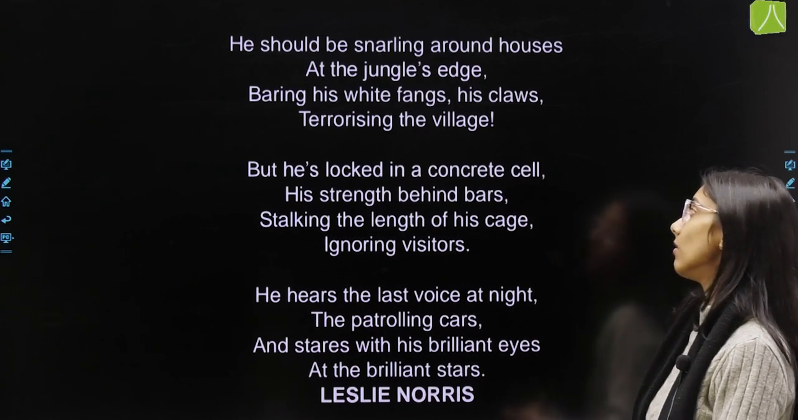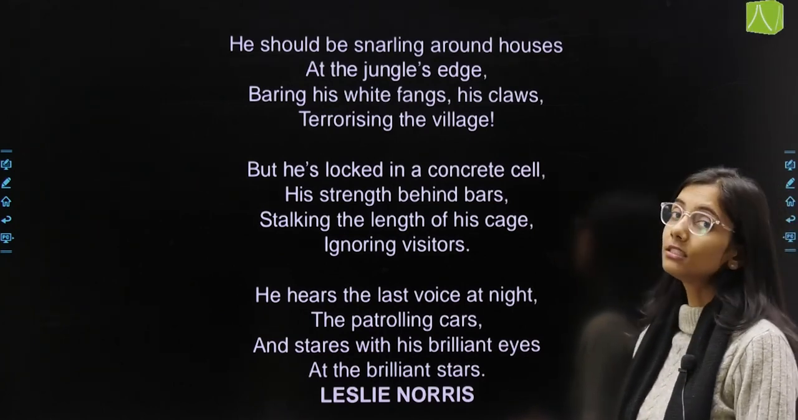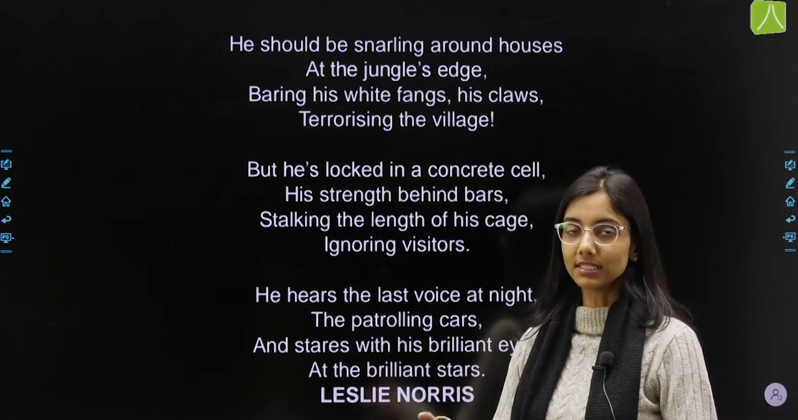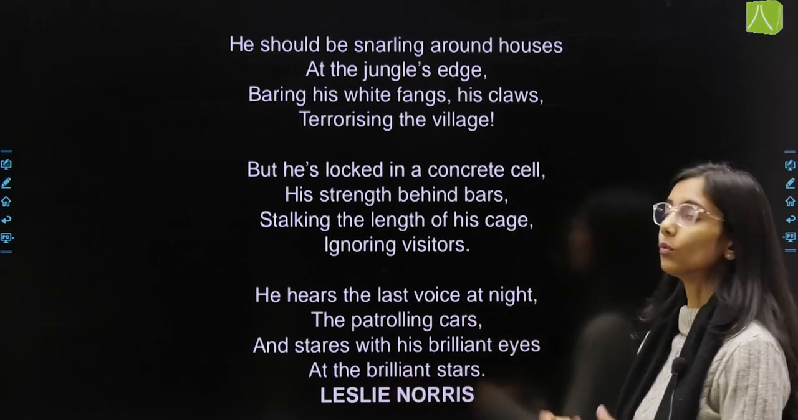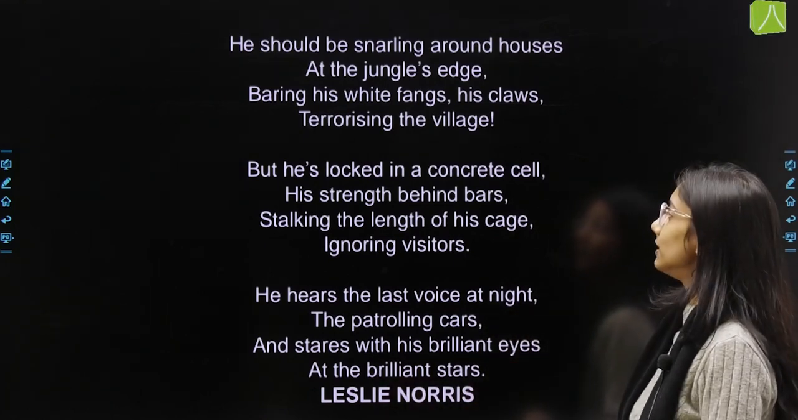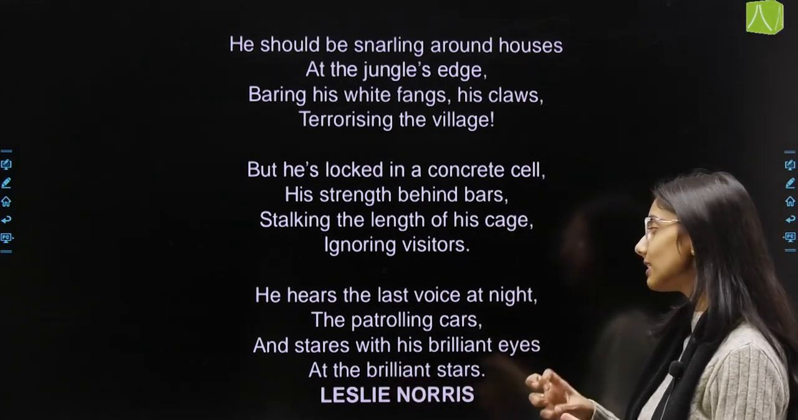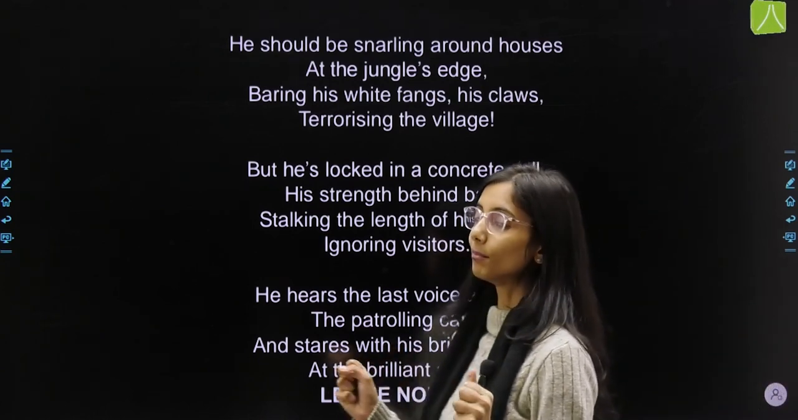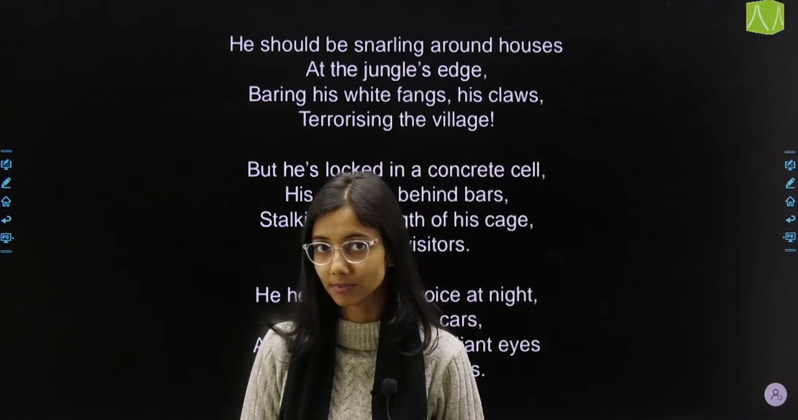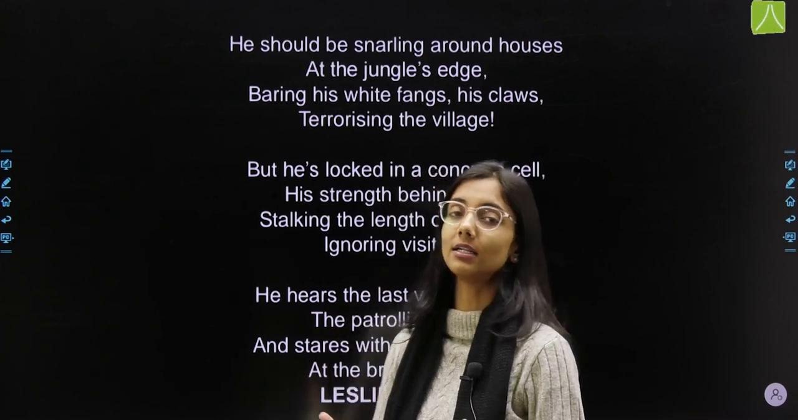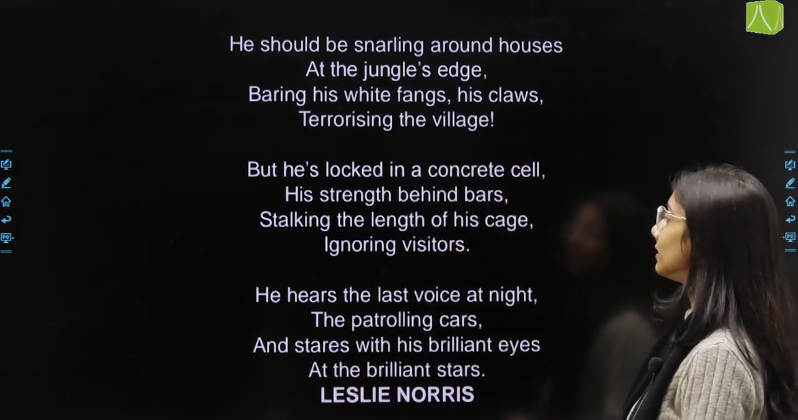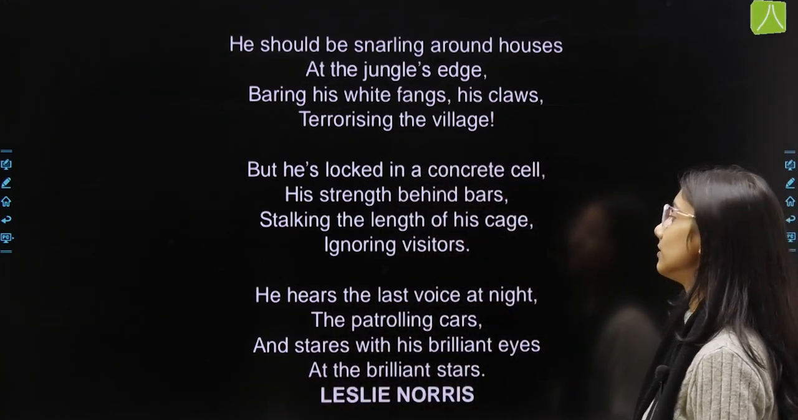But he is locked in a concrete cell. But instead he is locked there in a concrete cell जहाँ से वो बाहर नहीं निकल सकता. He cannot overpower the cell. His strength behind bars. All his strength, it is behind those bars. ठीक है? He cannot break those bars and go out. Stalking the length of his cage, ignoring visitors.